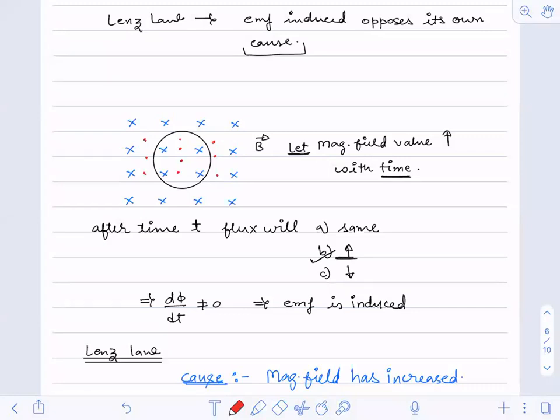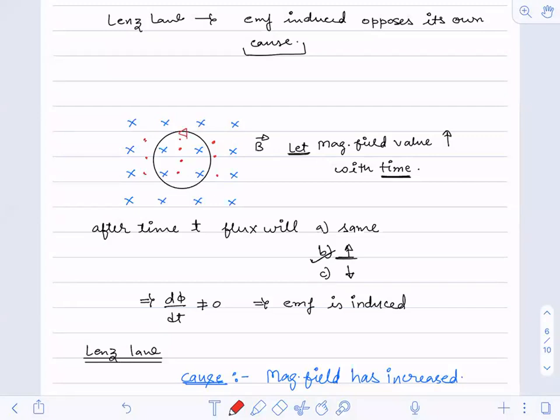If the magnetic field is coming towards me, what is the direction of the current? Is it clockwise or is it anti-clockwise? It is anti-clockwise.